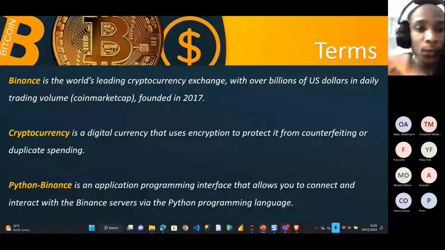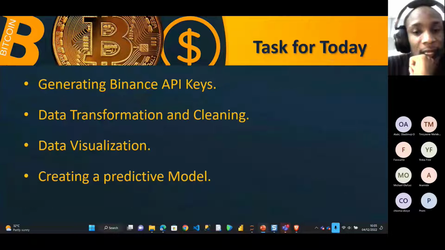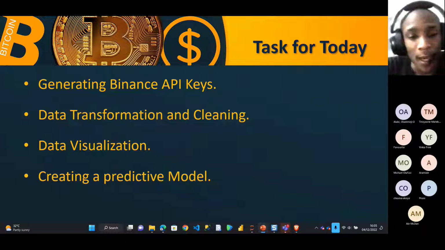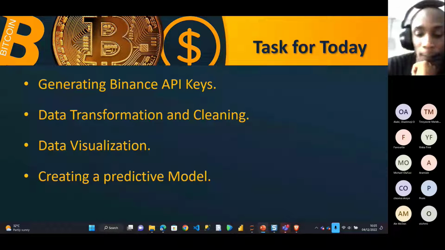So this is what we plan to do today: generating a Binance API key, data transformation and data cleaning. Basically, some people call it data transformation, some people call it data cleaning. They're both the same thing. Then data visualization, where you get your charts, your graphs, and some other visualizations. And also creating a predictive model using Google TensorFlow. You can use Google TensorFlow with Keras.